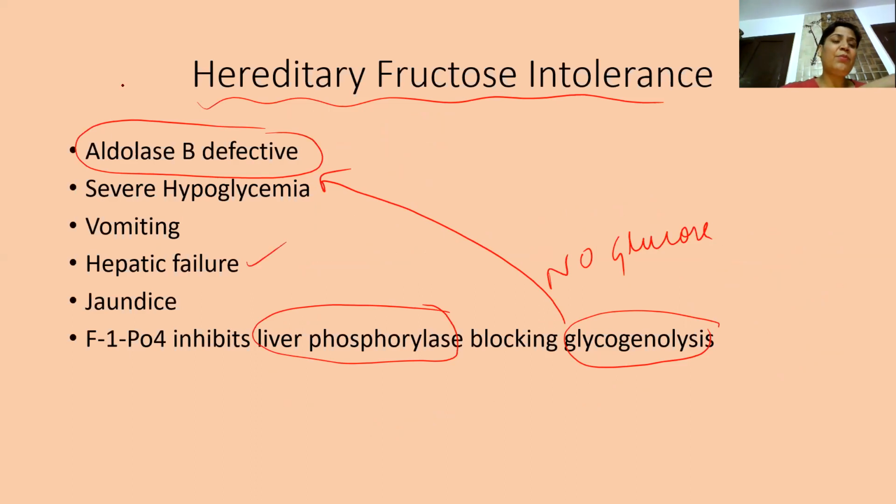And this is a very important question. This has been asked in the exam so many times. Again, the question will be direct: hereditary fructose intolerance is due to which enzyme being defective? You have to simply write aldolase B. Now, why am I saying this? Because students generally get confused between aldolase B and aldolase A. Always remember, aldolase B is the enzyme which is defective. I am telling you again and again, it's not aldolase A.